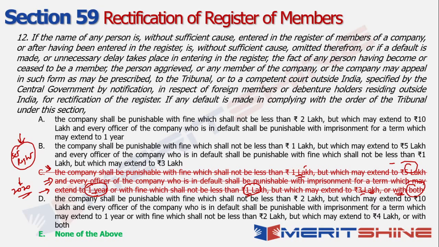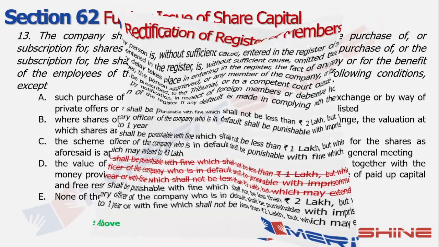So as a result, because this is only the rectification of the register of members, a penal code according to, let's say, the governing bodies did not make too much sense. That is why this amendment came about in 2020, wherein this clause with regards to the penalty was completely removed. And whatever is the contravention or whatever needs to be corrected, the tribunal can pass an order to ensure that such corrections can be carried out, right? That's the idea. Okay, let's try and move on to the next question for the day.